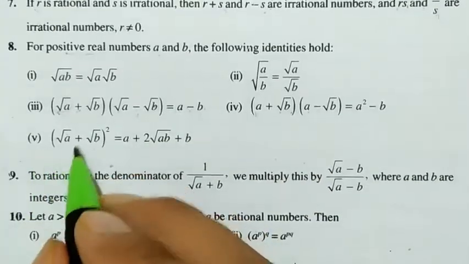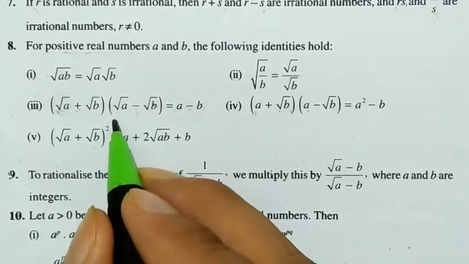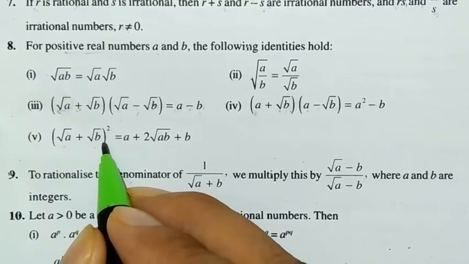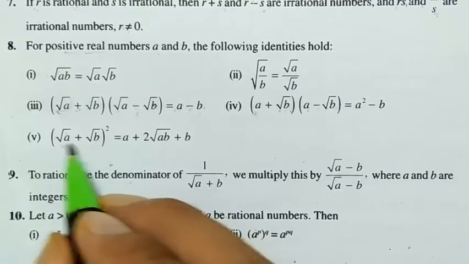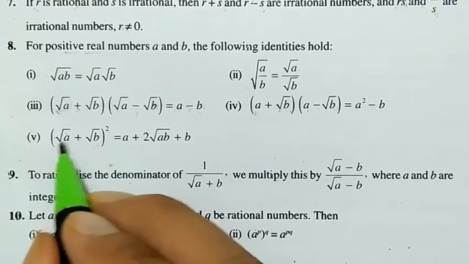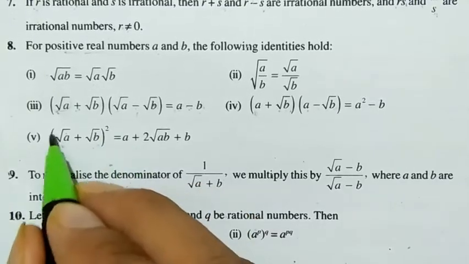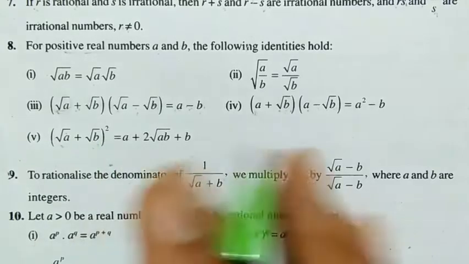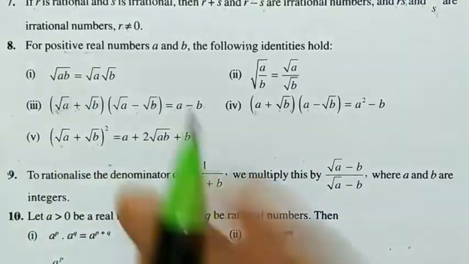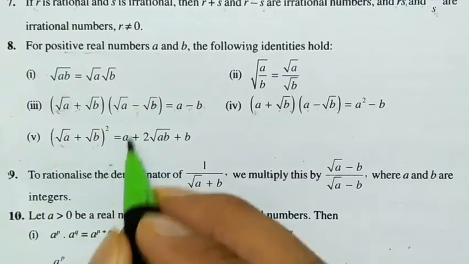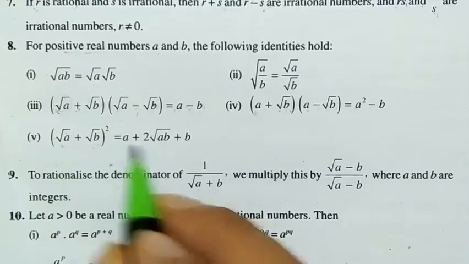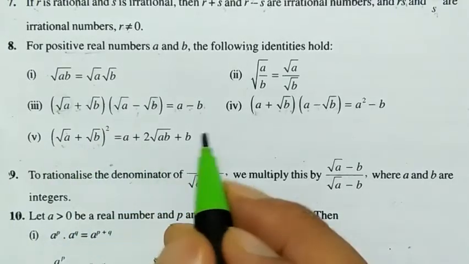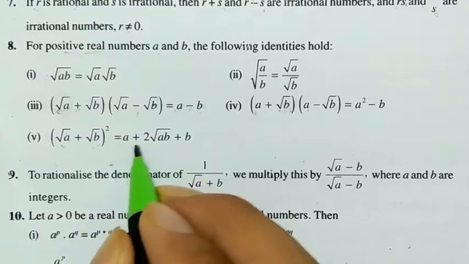Fifth identity, (√a + √b)². (√a + √b)² means (√a + √b)(√a + √b). So what is (a + b)²? We know that (a + b)² is a² + 2ab + b². So here a is what? √a. So (√a)² is a, (√b)² is b. So we write (a + b)² as a² + 2ab + b². So here 2ab, so plus 2.